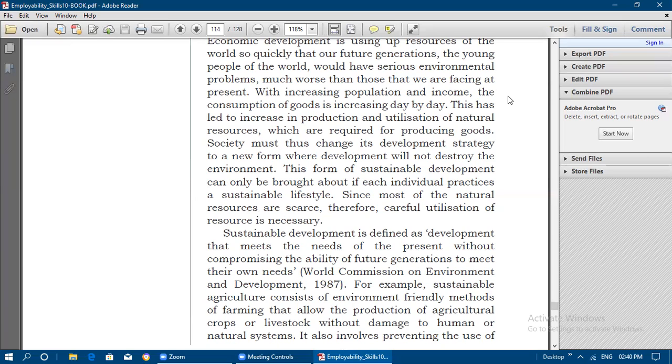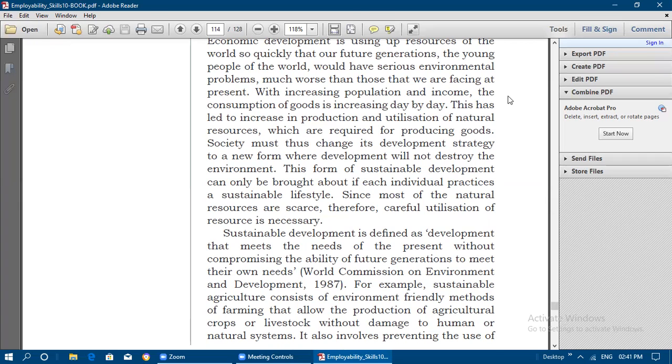Whose definition is this? The World Commission on Environment and Development. This organization defines sustainable development as development that meets the needs of the present without compromising the ability of future generations to meet their own needs.